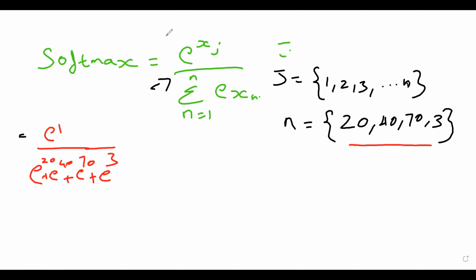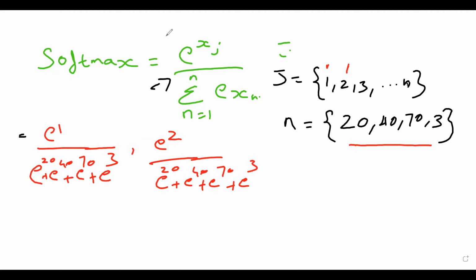This is the value for the first one. Now the same thing for the second: e power 2 divided by e power 20 plus e power 40 plus e power 70 plus e power 3.